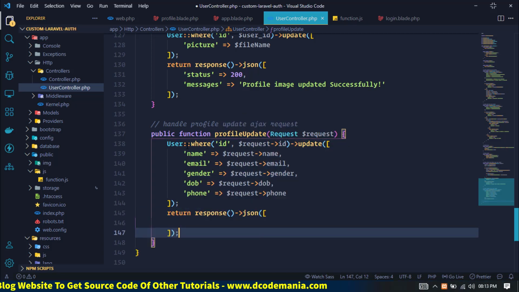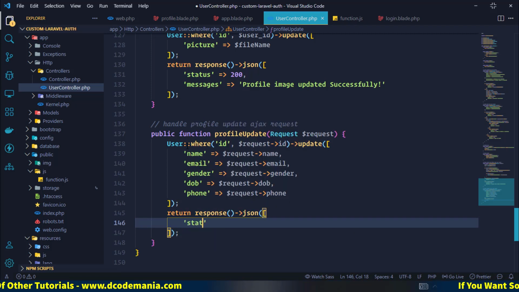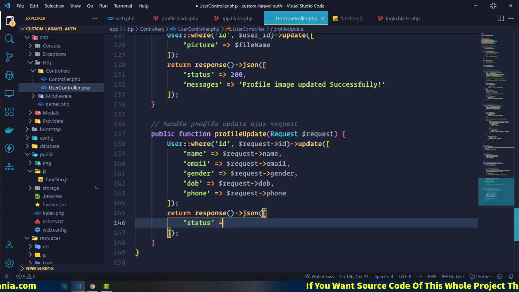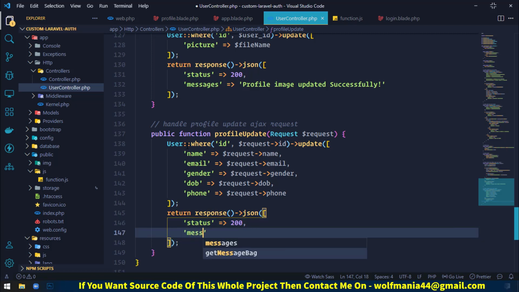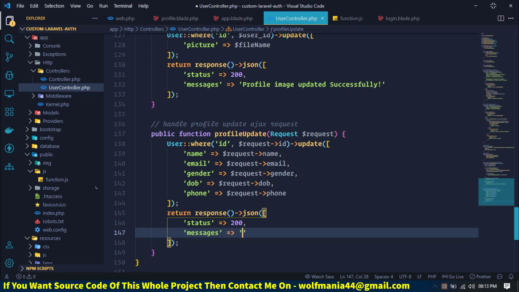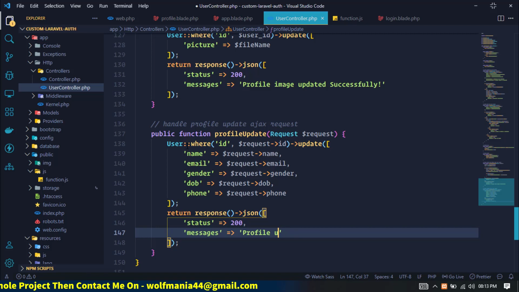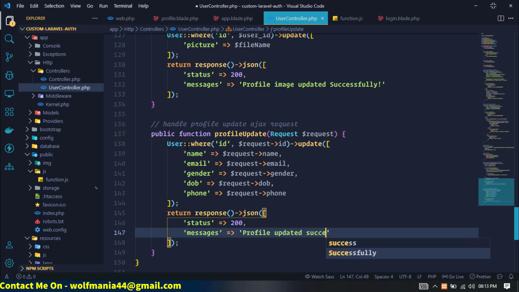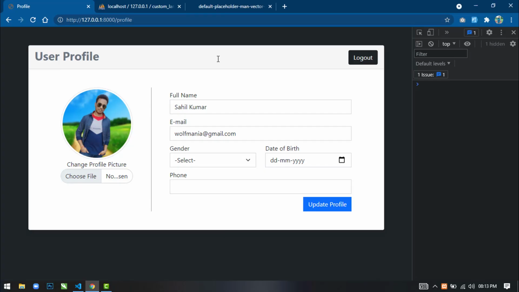If this query executed successfully, then we will return a JSON response to the client with status and success message. Okay, so here I will write a status 200, and in messages I will write profile updated successfully. Okay, save this.